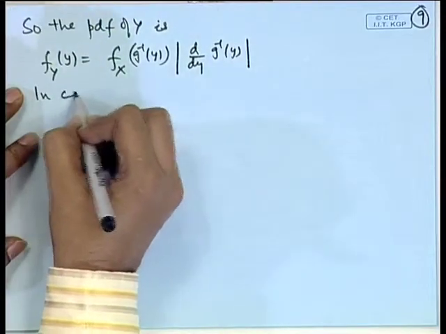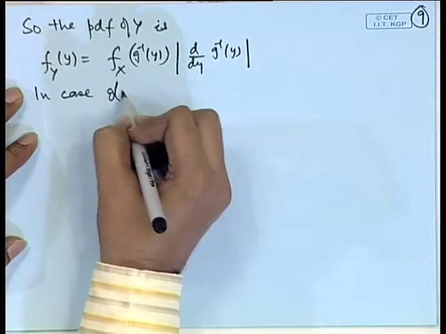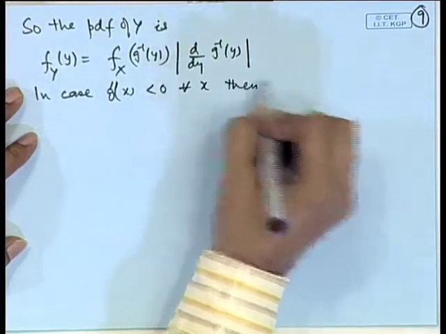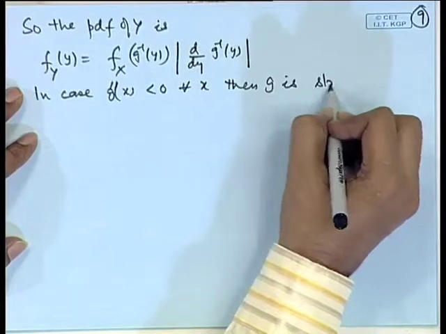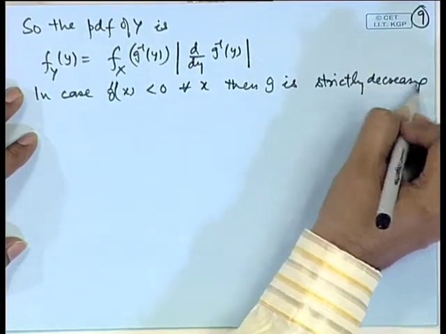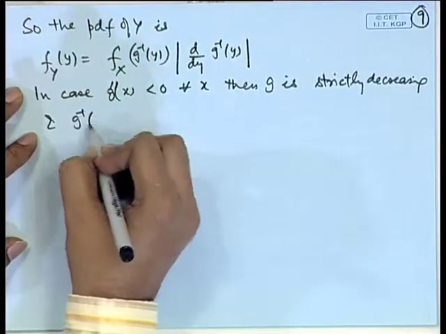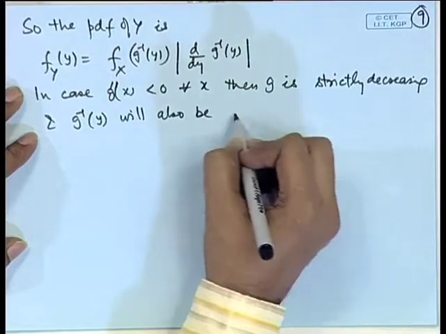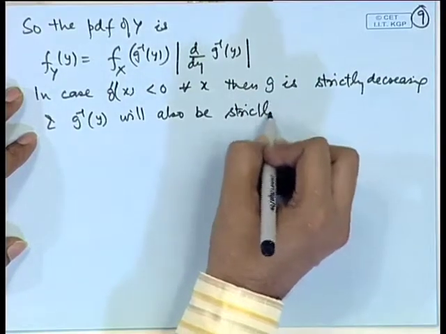Now, in case g'(x) is strictly negative, then g is strictly decreasing and g^{-1}(y) will also be a strictly decreasing function.